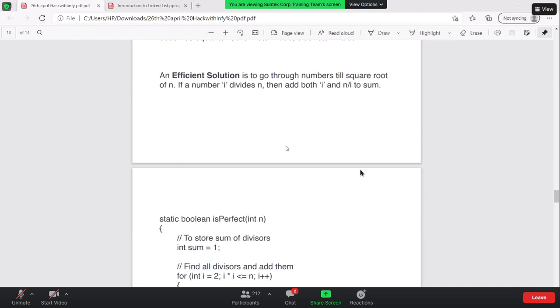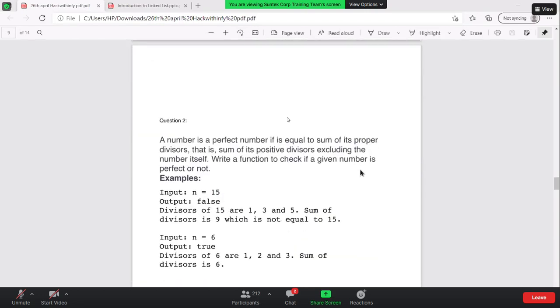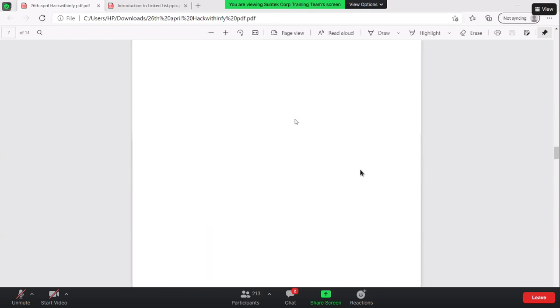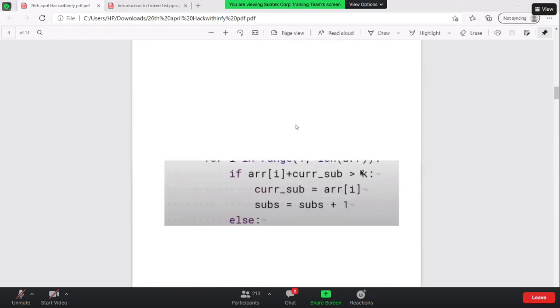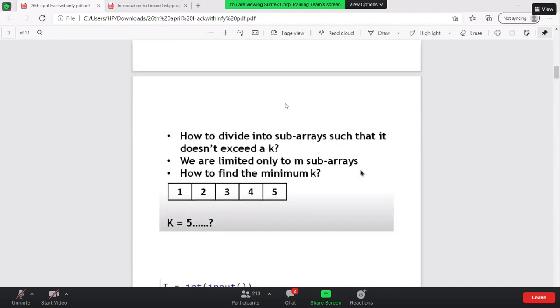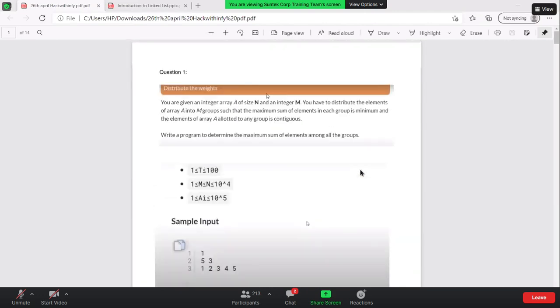But out of these three, that was the toughest one. Not on the code side, but there is a lot of hidden logic. We need to think more of edge cases and all those things. So maybe we'll discuss that question in the next class.